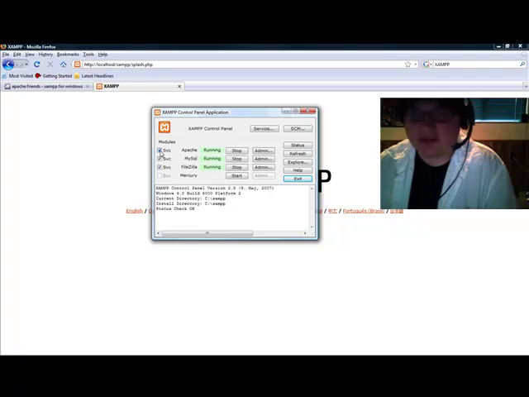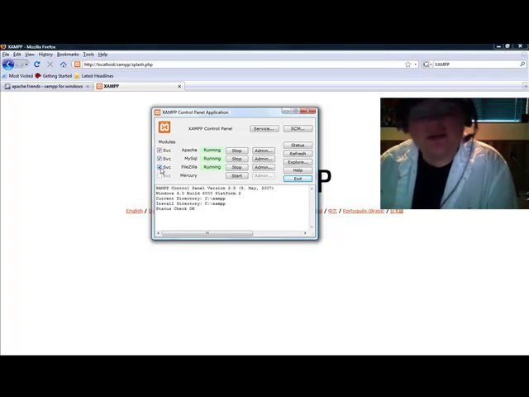I went ahead and checked Apache. That's going to get your web server running. I checked MySQL. It's going to get your databases running. And FileZilla is kind of an optional thing. It's for your FTP. I like FileZilla, so I went ahead and did that. And normally these say stop, but they turn to run, so once you check those, go ahead and click run, run, run.